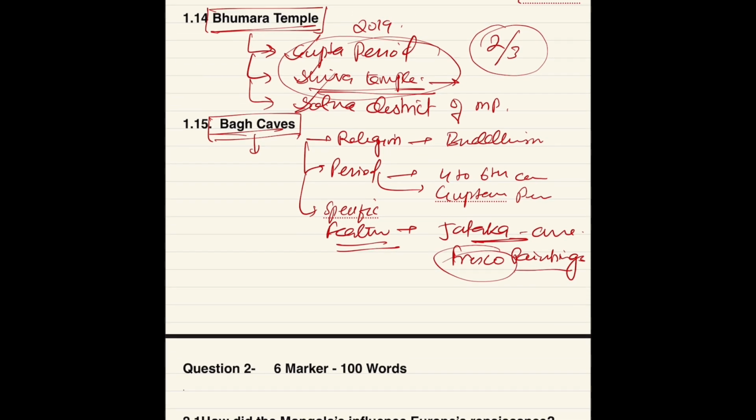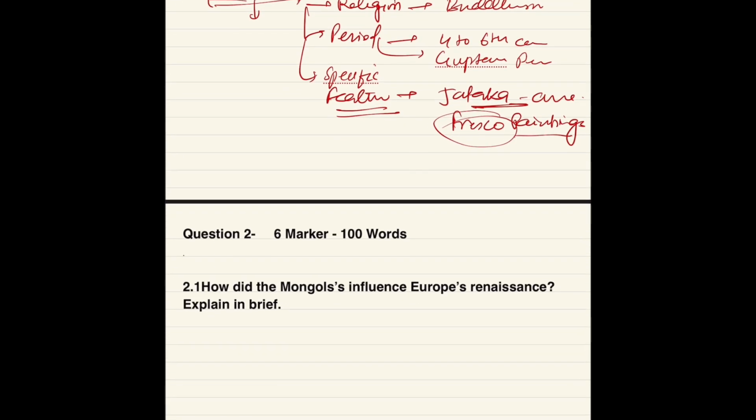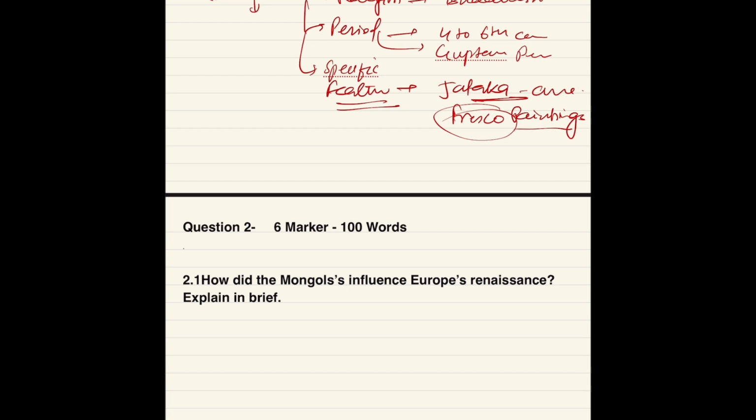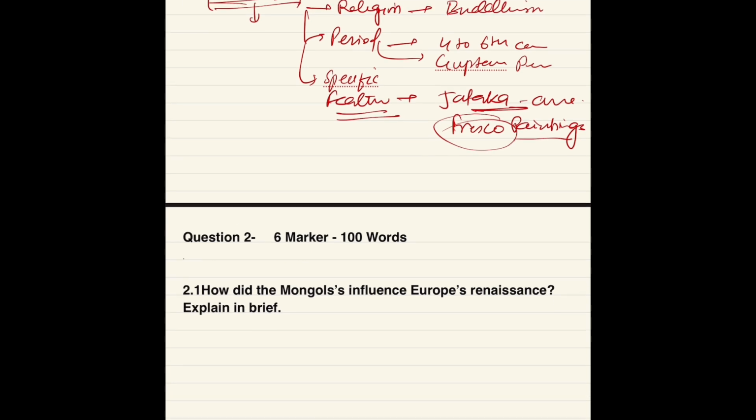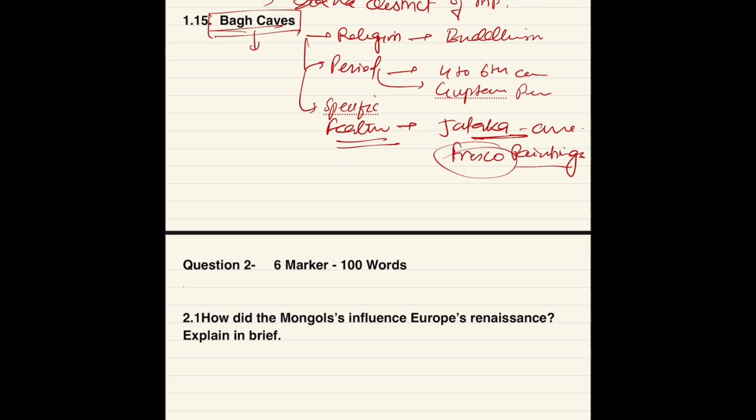What is fresco? I'll tell you once we start a new series of concept building. But here, because it is a three marker, no need to go in deep or in detail. Just remember these points. One more fact you can write here: cave number 1, 2 and 4, I think.